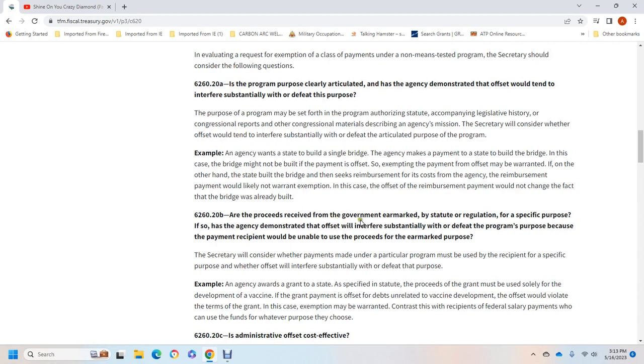62B, the receipt of the government earmark statute regulations, specific purpose. If it is failure of the agency to demonstrate the offset will interfere substantially with or defeat the program purpose, because of the payment of the receipt will be unable to proceed with the earmark purpose. The Secretary will consider the payments made under the particular program must be either the recipient for a specific purpose, or whether the offset will interfere substantially with or defeat the purpose.